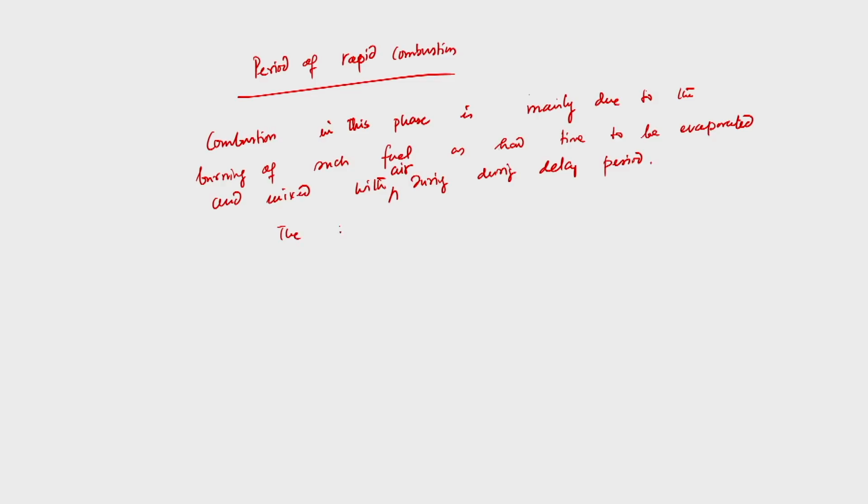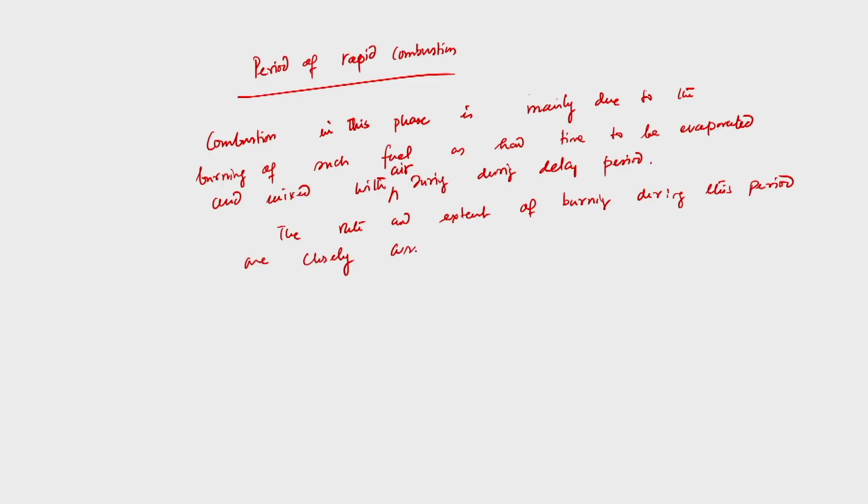The rate and extent of burning during this period are closely associated with the length of the delay period and related to the injection process.